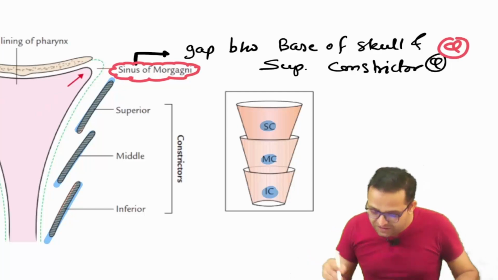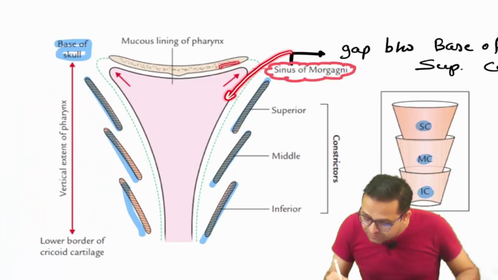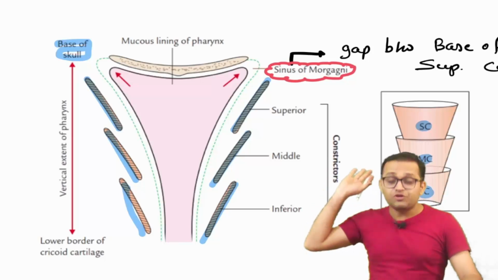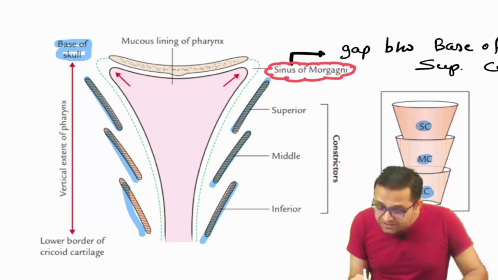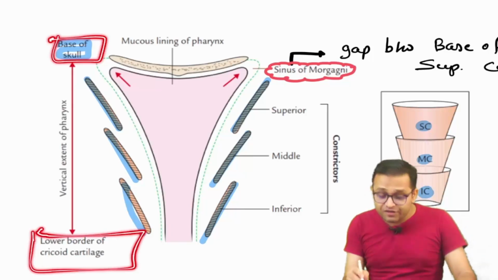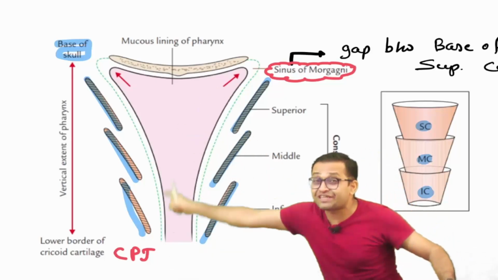Okay sir, what you can see is that there is a gap between the base of the skull and the superior constrictor, a gap between the superior and middle constrictor, and a gap between the middle and inferior constrictor. What is the extent, sir? It extends from the base of the skull up to the lower border of the cricoid cartilage, also called the cricopharyngeal junction. So you have to write down the extent also.